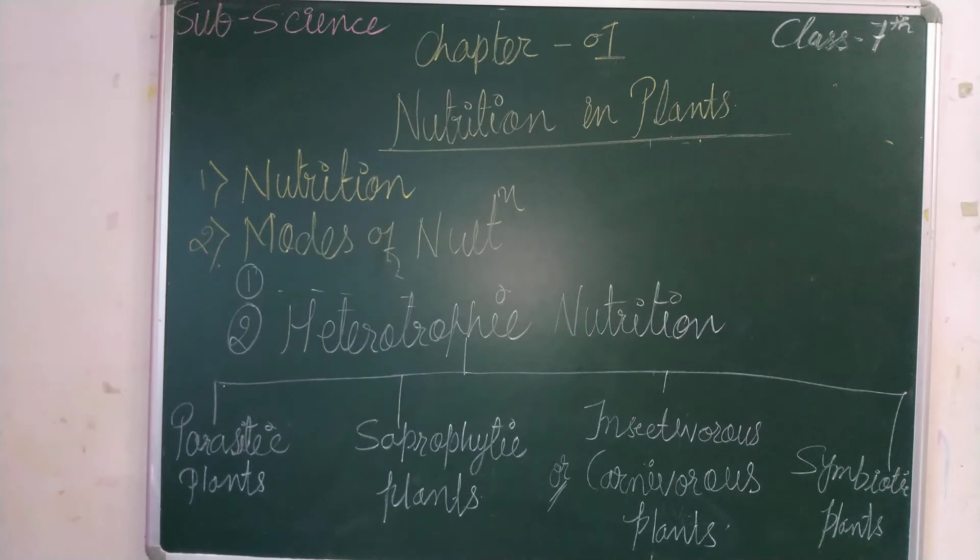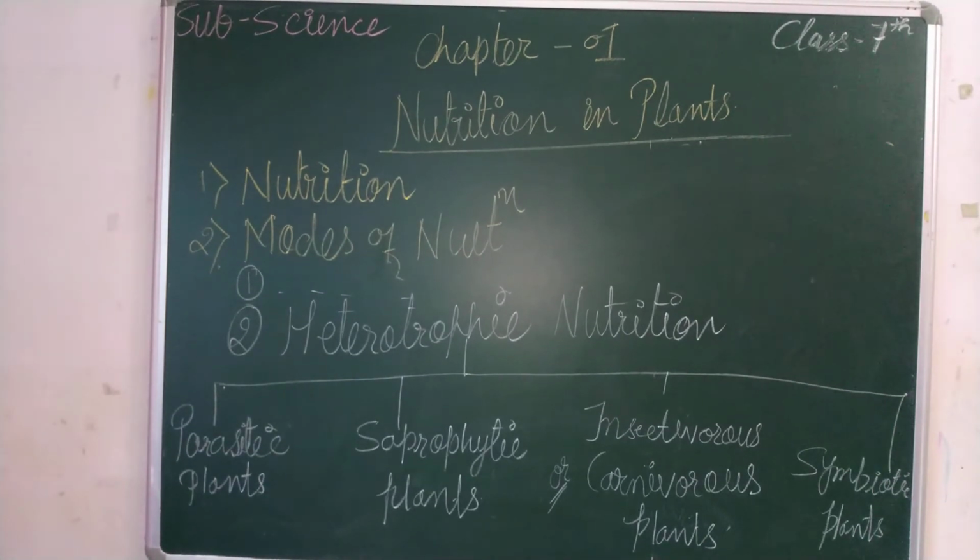Some parasites live inside the body of the host plants. They are called endoparasites. I repeat, some of the parasitic plants live on the body of the host plants. They are called what? Ectoparasites. जो किसी प्लांट के ऊपर रहते हैं उनको ectoparasite बोलते हैं. And some parasites are living in the body of the host plant. They are called endoparasites. Ecto means बाहर, endo means अंदर.